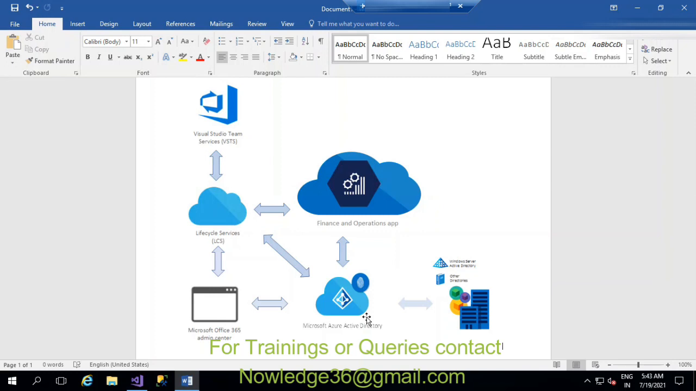This is the main thing: Microsoft Azure Active Directory plays a main role here in our Microsoft Dynamics 365 for finance and operations, because everything comes with the Azure Active Directory, as it acts as a backbone for Office 365. You can imagine, right? So many people are asking, is Visual Studio free, because Visual Studio is available on the internet for free.